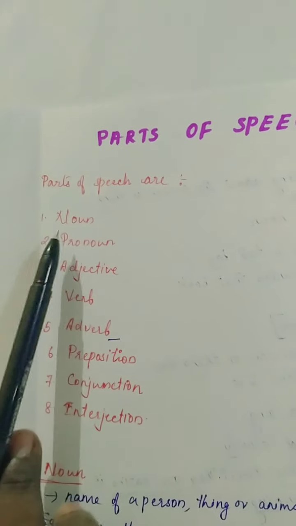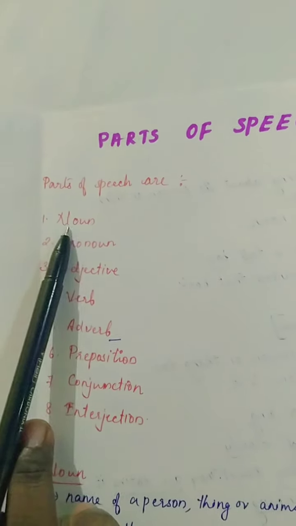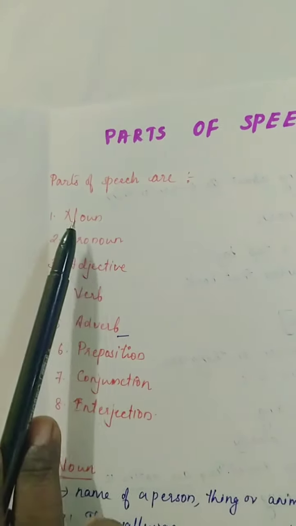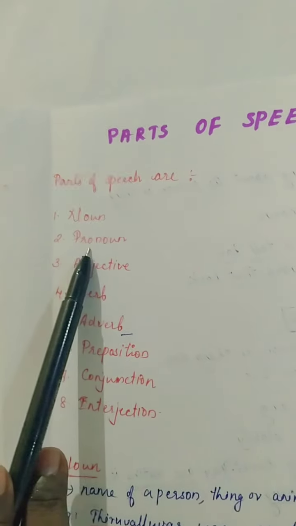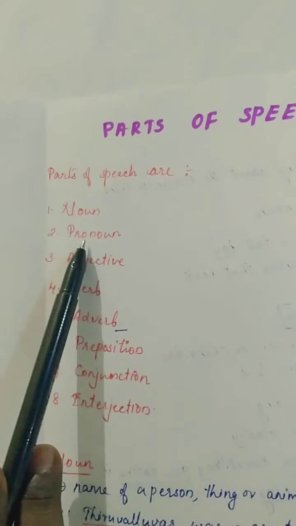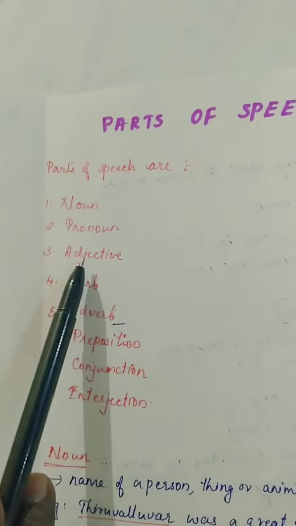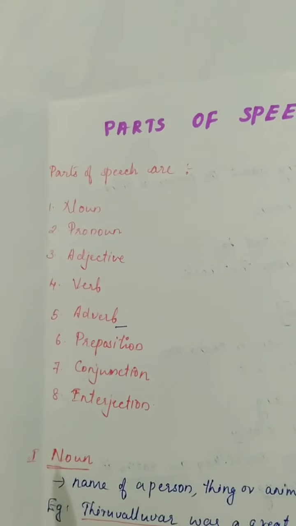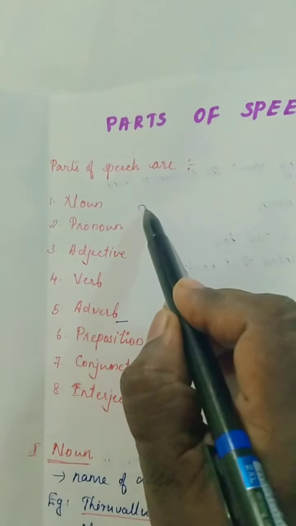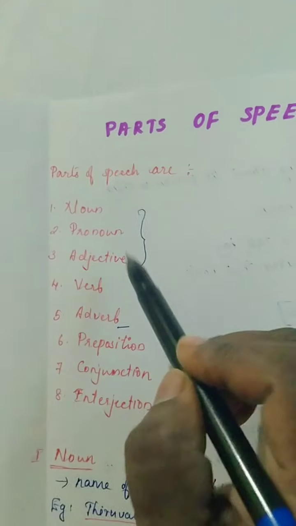Everybody knows the first part of speech is noun. The second you have to say is pronoun because it relates to the noun. Adjective also relates to the noun. So these three we have to say first.